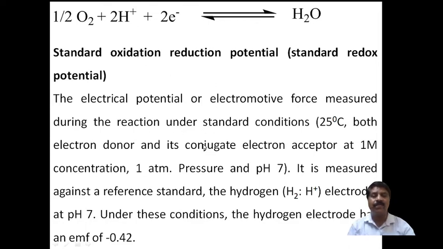That is called a standard reduction potential. What it means is the amount of potential developed under the condition at 25 degrees Celsius, with both electron donor and its conjugate electron acceptor at 1 molar concentration, at 1 atmospheric pressure, and at neutral condition, meaning the pH value should be 7. That condition is called the standard reduction potential.